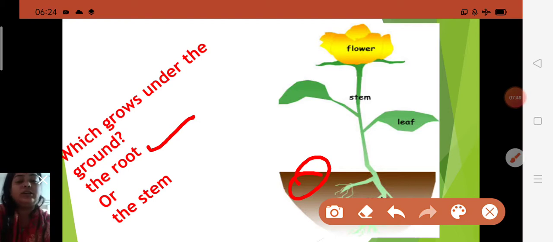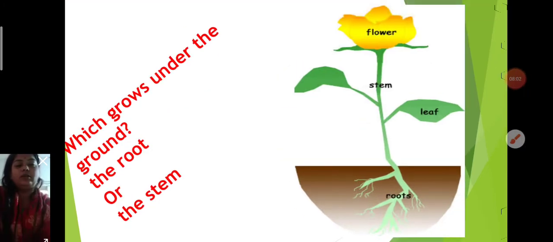It is called the lifeline of plants. And about the stem, children, the primary function of stems is to support the leaves and conduct water and minerals. Okay, children. So here it is asking which grows under the ground. So what you all have to say? The root. Next one is here.